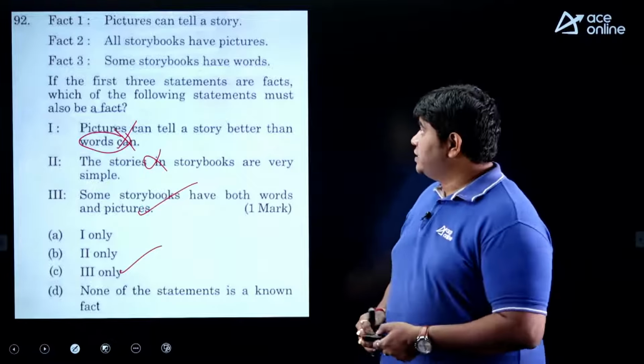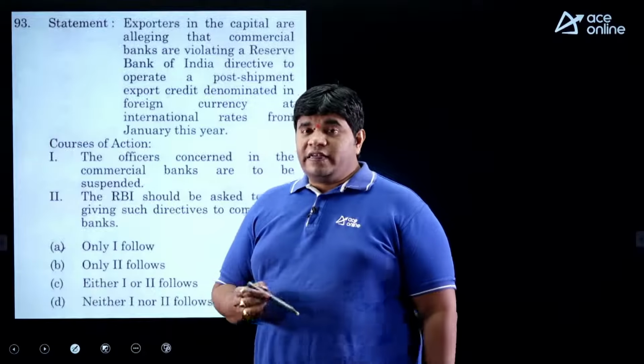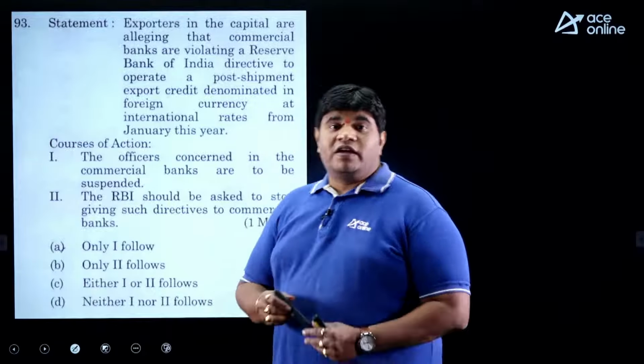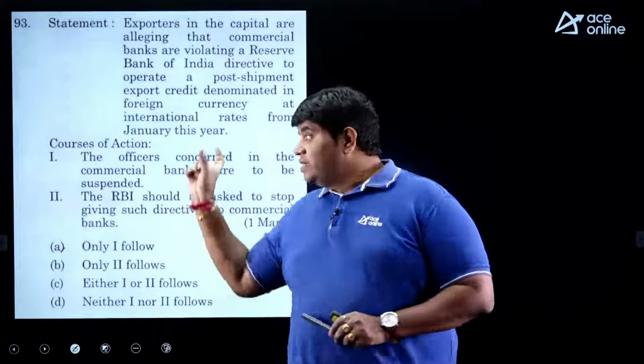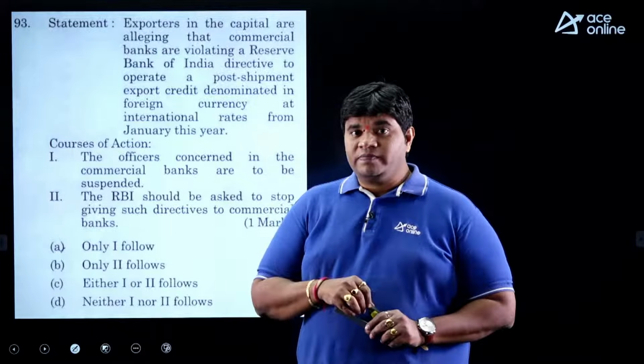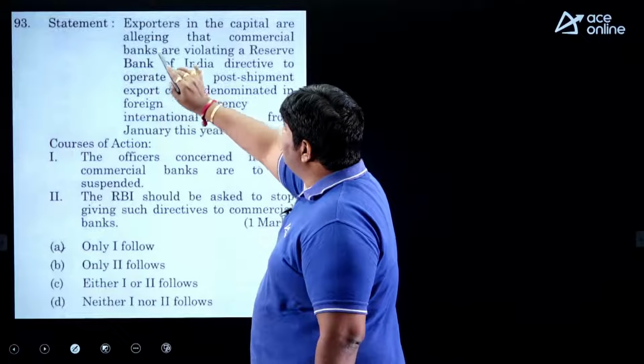Okay, next. Statement course of action. Again, logical thinking. This type of logical thinking, my dear friends, 5 questions given. The remaining 10 questions are pure reasoning, and those 10 are also easy. Here, this type of logical thinking, 5 questions. These 5 are also very, very easy, my dear friends. You are getting a good score in the aptitude also.